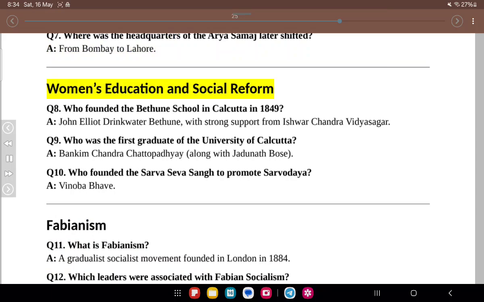Women's education and social reform. Q8. Who founded the Bethune School in Calcutta in 1849? A. John Eliot Drinkwater Bethune, with strong support from Ishwar Chandra Vidyasagar. Q9. Who was the first graduate of the University of Calcutta? A. Bankim Chandra Chattopadhyay along with Jagannath Bose. Q10. Who founded the Sarva Seva Sangh to promote Sarvodaya? A. Vinoba Bhave. Fabianism. Q11. What is Fabianism? A. A gradualist socialist movement founded in London in 1884.